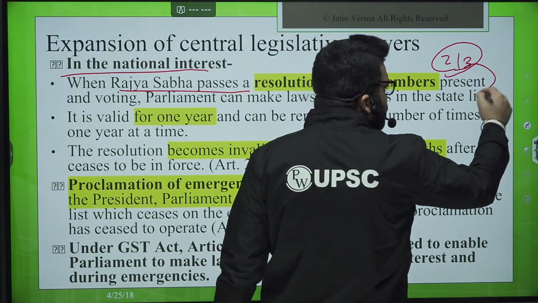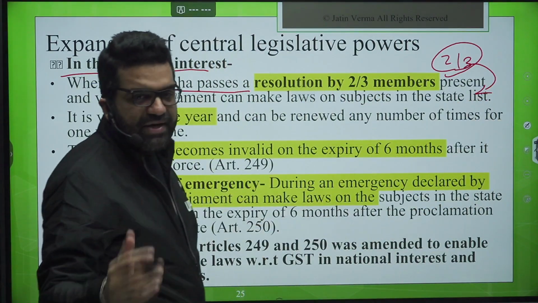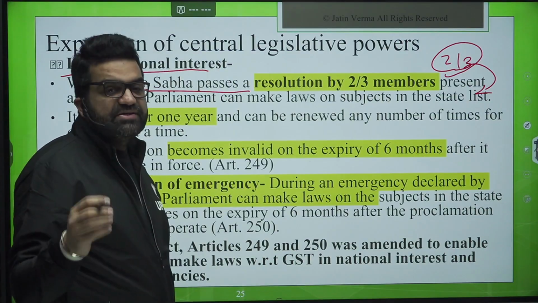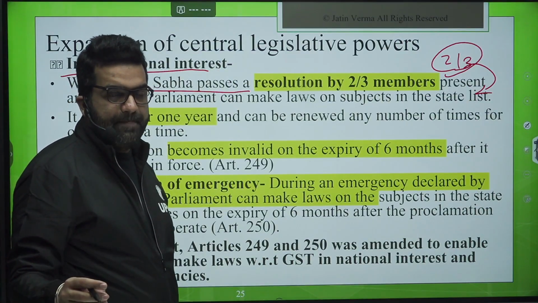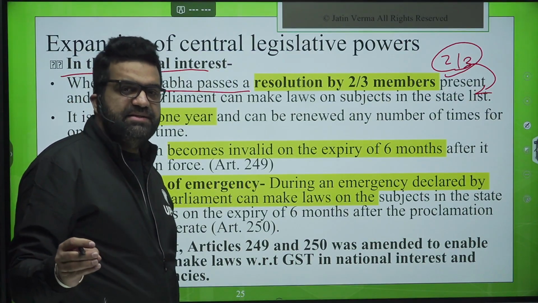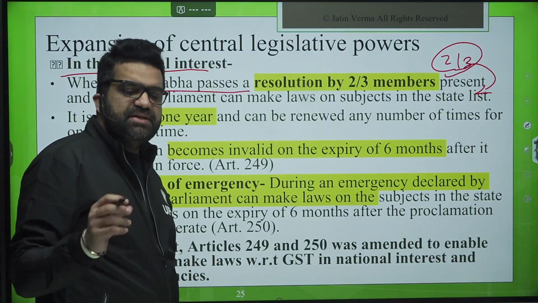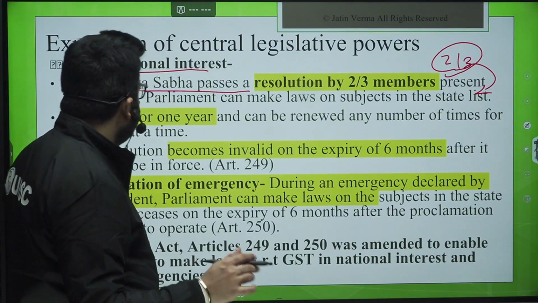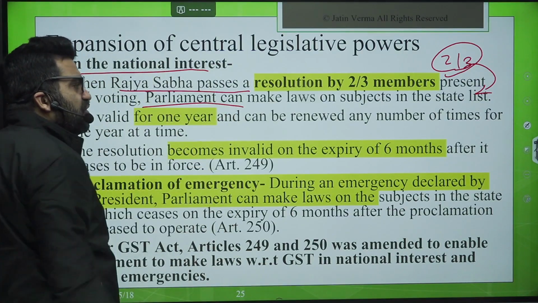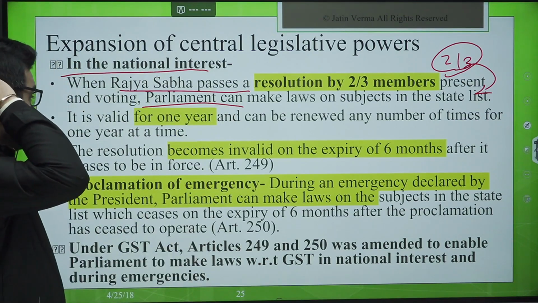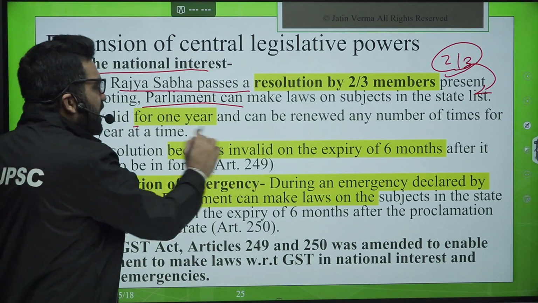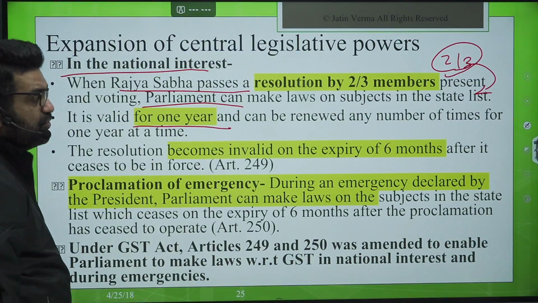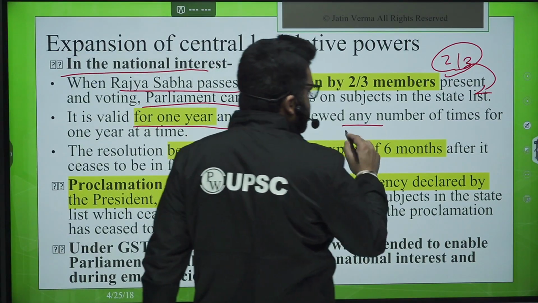Okay, 2/3 of those who are present on a given day when the resolution is taken up for the voting. If 100 members are present, then 67 members should vote in favor of it. Then the Parliament can make laws for the subject given in the state list, and this resolution is valid for 1 year and can be renewed n number of times.